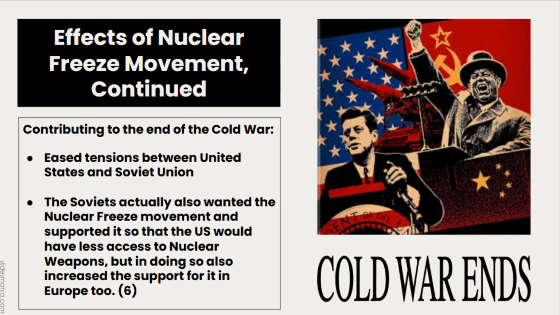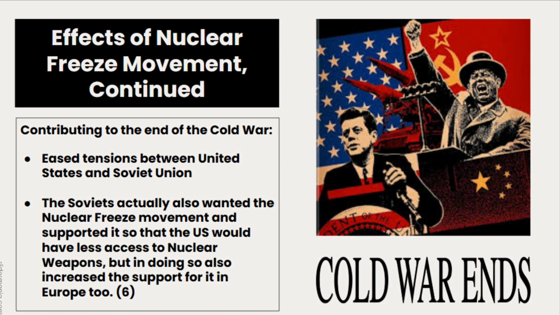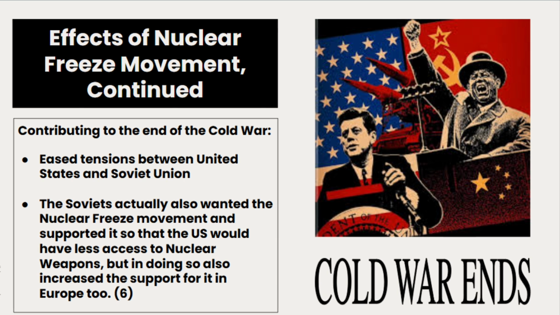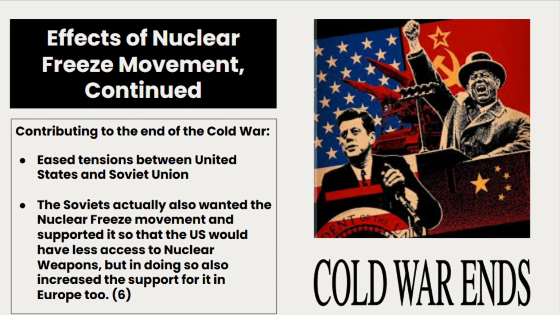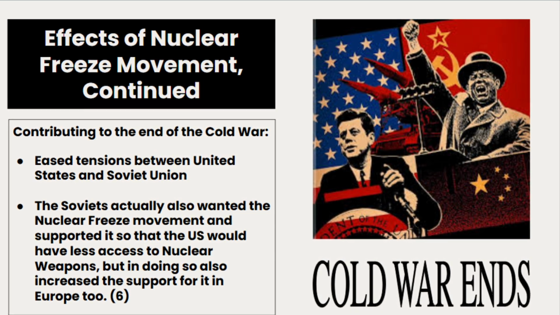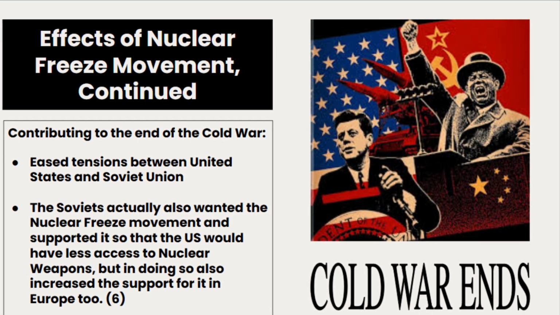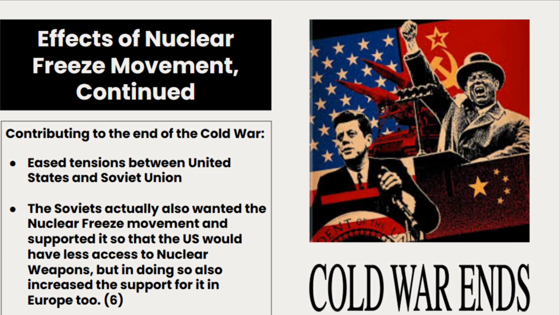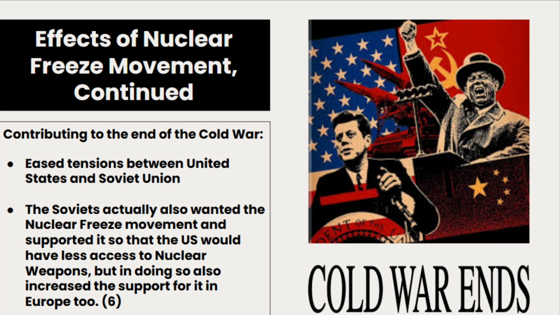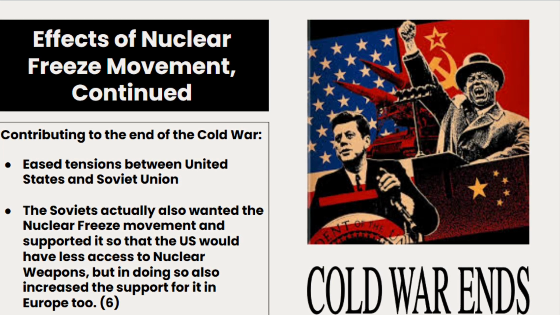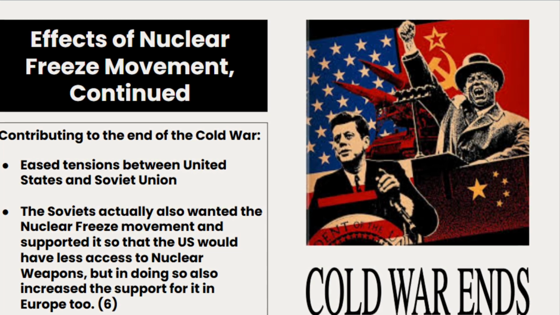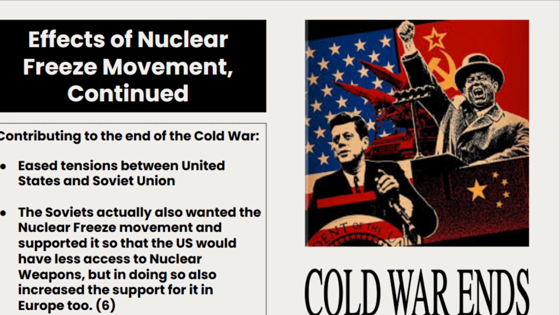The most notable effect, however, was the contribution to the end of the Cold War, because both Americans and the Soviets across all of Europe wanted a nuclear freeze. There were even Soviet spies hidden in the U.S. population who were trying to sway the American people's ideals around the use of nuclear weapons. Though it should be noted, the Soviet Union's impact on Americans was relatively low.